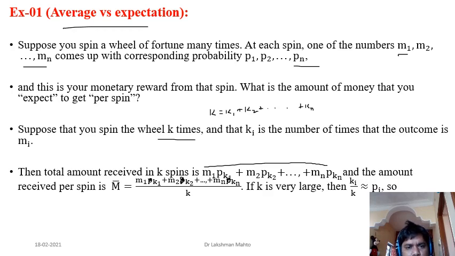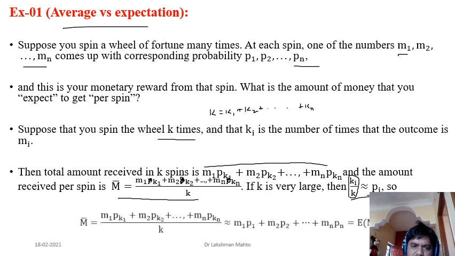The M1 amount you are winning k1 times, so M1 into k1, M2 amount you are winning k2 times. So this is one kind of average. You got this average, that's M bar, which I have already taken. Now if you are spinning the wheel k times and k is very large, what you will observe is that this relative frequency will be very near to the probability of winning the Mi amount.